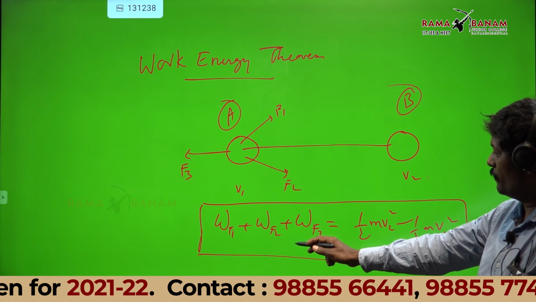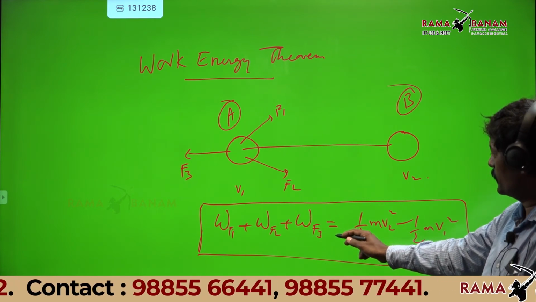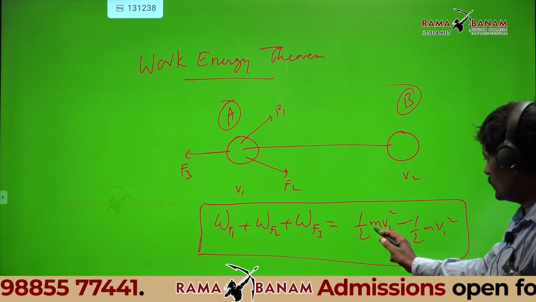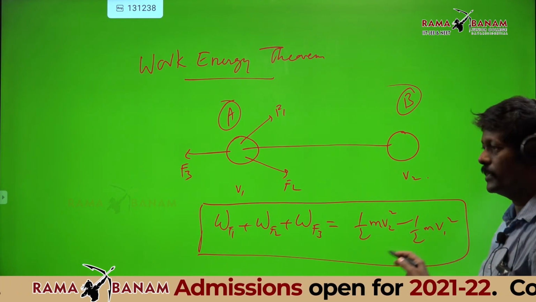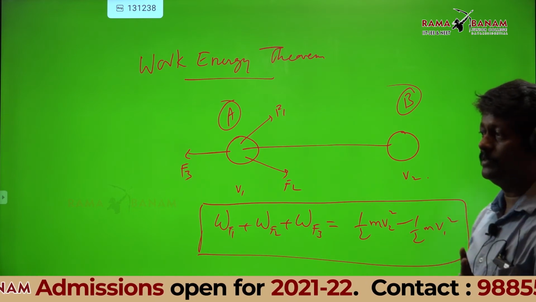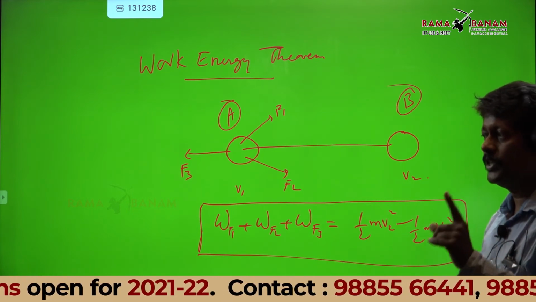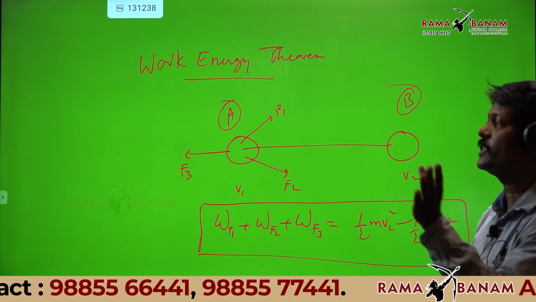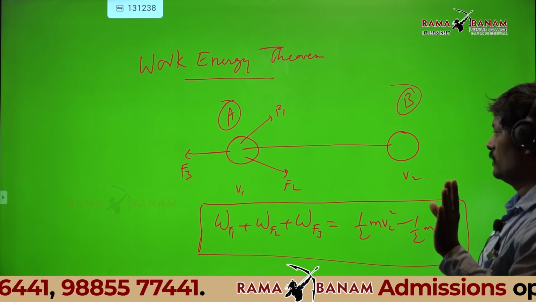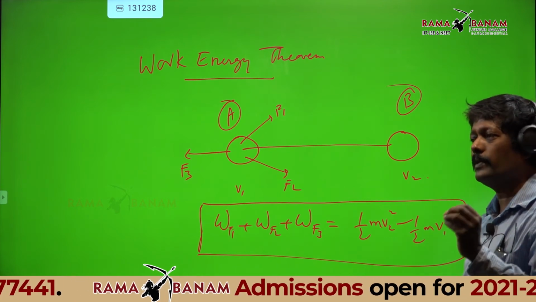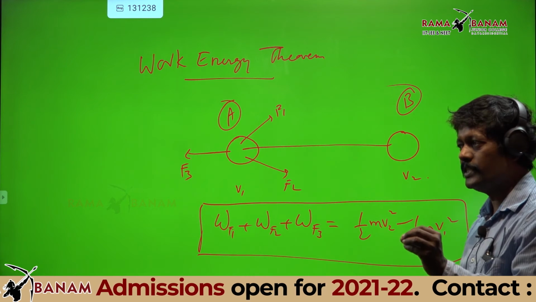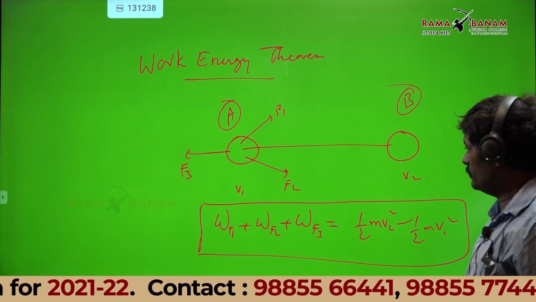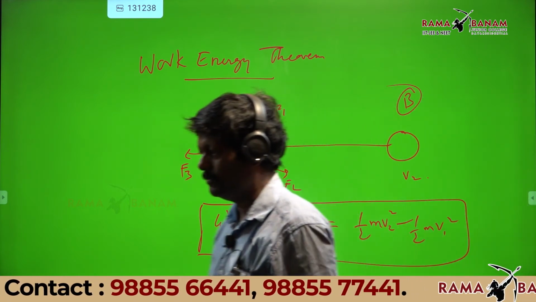So work done by F1 plus work done by F2 plus work done by F3 is half m V2 square minus half m V1 square. What is this? Change in the kinetic energy. Whenever you say change, final minus initial, not initial minus final. In physics, whenever you come across change, change means final minus initial. Write down along with the diagram.